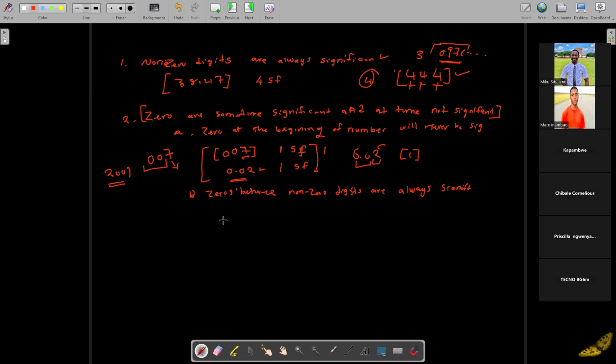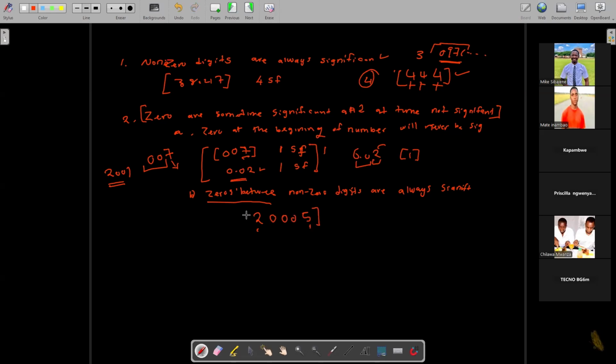All right, let's go to this point. Non-zero digits, and zeros between non-zero digits. A non-zero digit is any number that is not a zero. If I write 2, 5, these numbers are significant, they are non-zero digits. So if I put zeros in between these non-zero digits, it means that all these zeros are significant because they are between non-zero digits.